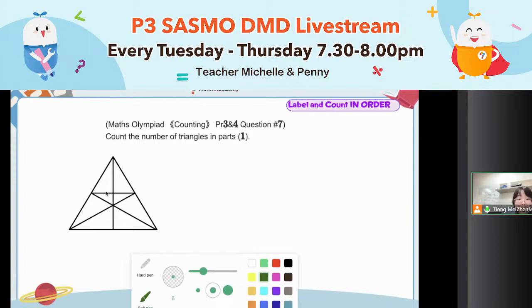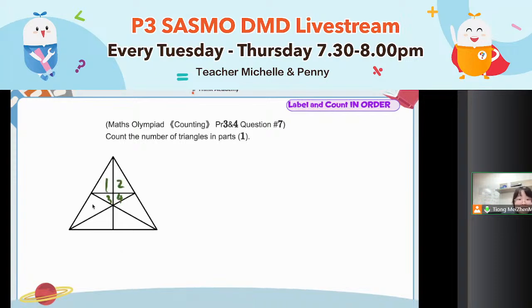Label, use the slow method. For example, I label like this. 1, 2, 3, 4, 5, 6, 7, 8. Now, let's do it together. How many triangles can made out of 1 small triangle? Can you count and tell me? How many triangles made out of 1 small triangle inside? It's actually 1, 2, 3, 4, 5, 6, 7, 8. All 8 pieces are individual small triangles.